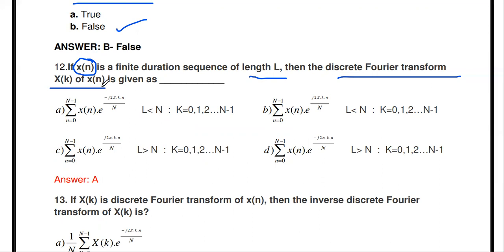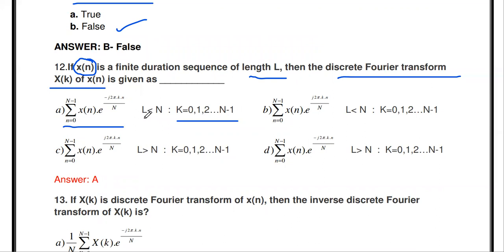You already know the formula. The capital X of k is calculated by summation n equal to 0 to N minus 1 x of n e power minus j 2 pi k n by N. This is the formula to find the DFT of the discrete sequence x of n, for k values 0, 1, 2 up to capital N minus 1.